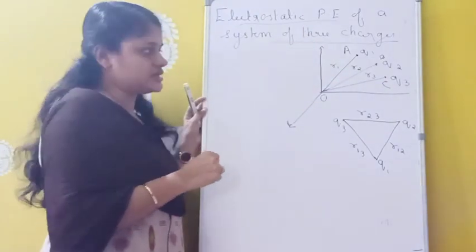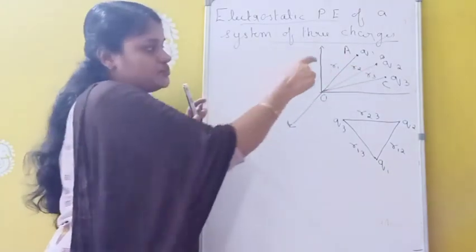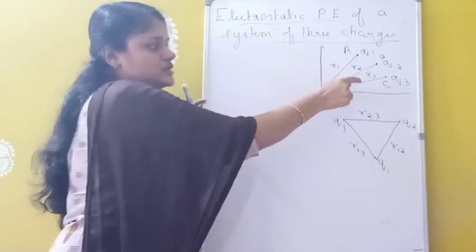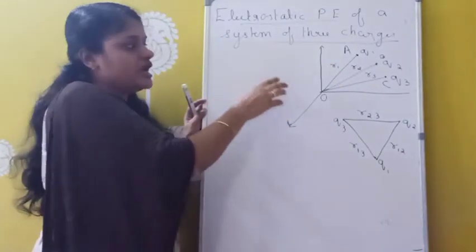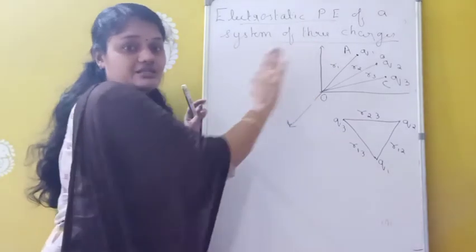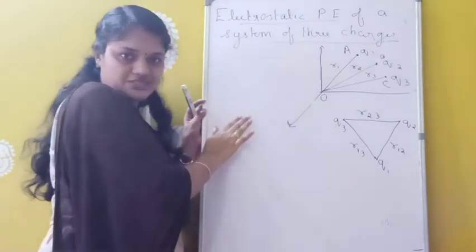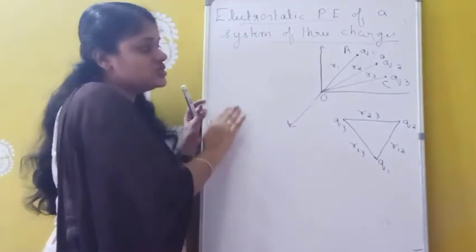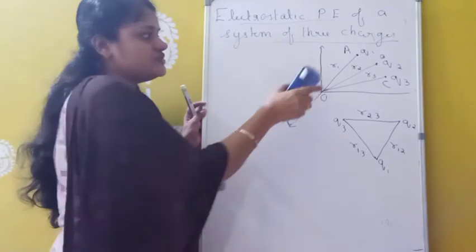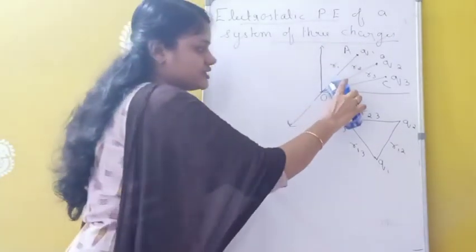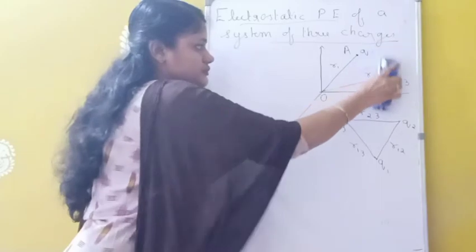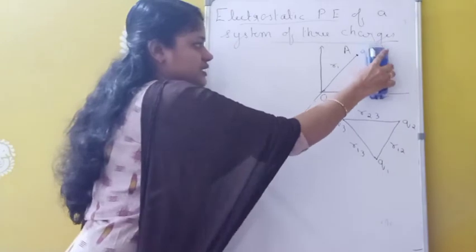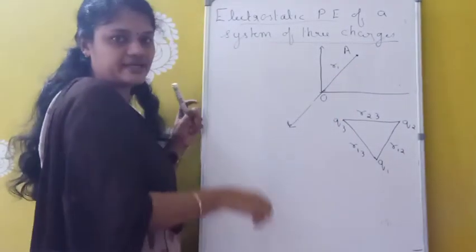So we have three point charges Q1, Q2, Q3 at positions A, B and C, at distances R1, R2 and R3 from this origin. Okay, and we have to find the potential energy of this three charge system. Already we studied the two charge system, and here we have to find the potential energy due to which one? Three charge system. Initially, first of all we are bringing the first charge. So we are removing the other two charges.